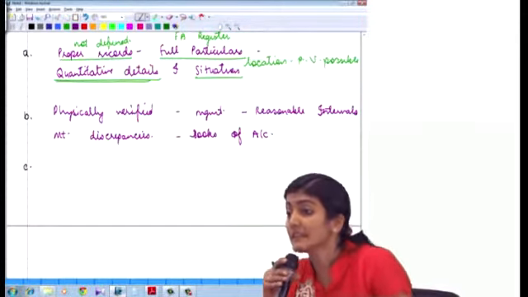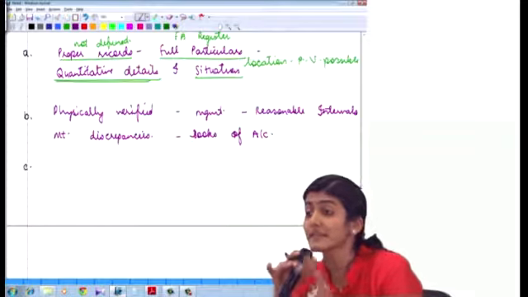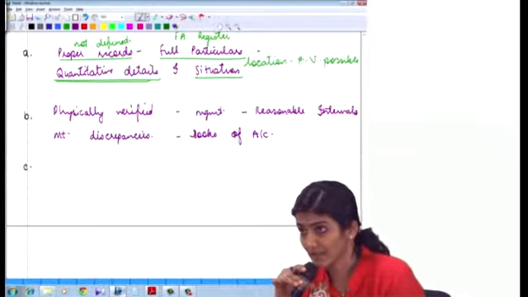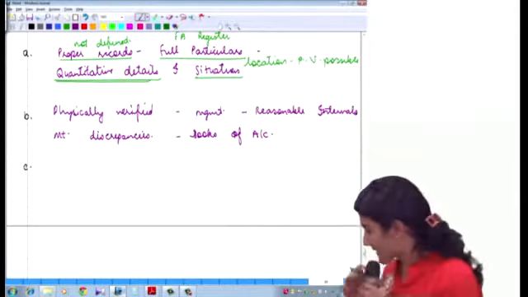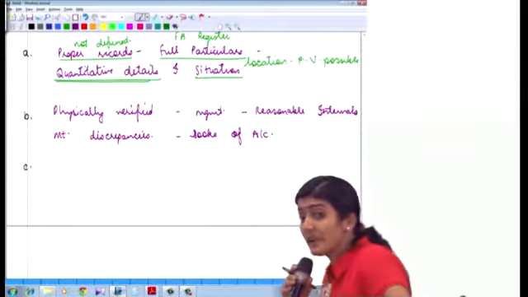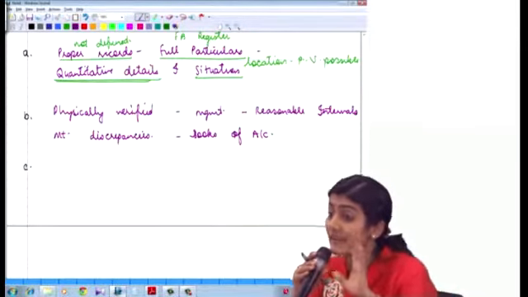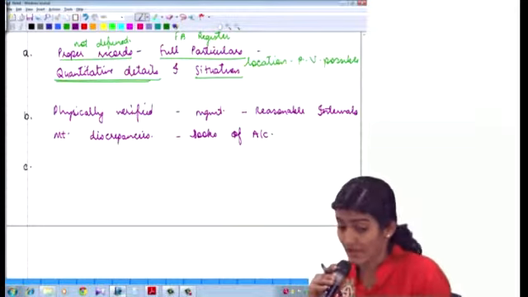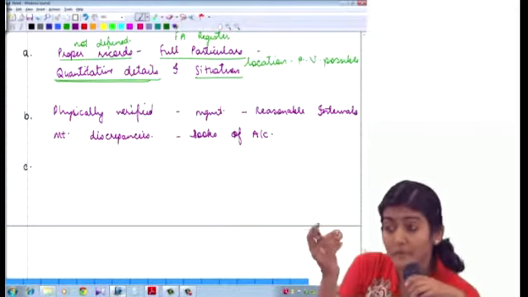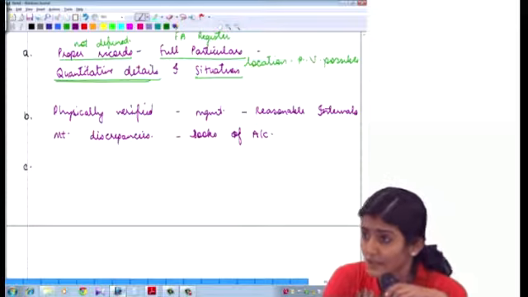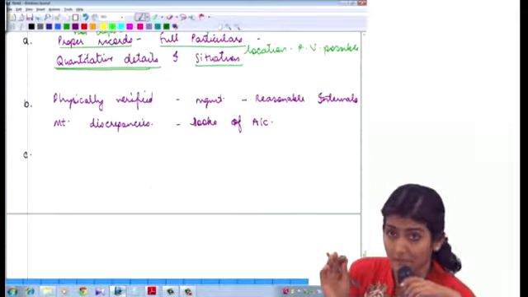is physically verified by the management at reasonable intervals. So whatever are the fixed assets of the company, they should be physically verified by the management at reasonable intervals. So now, whose responsibility? Physical verification of fixed assets is the management's responsibility.